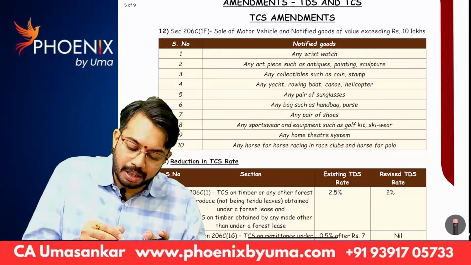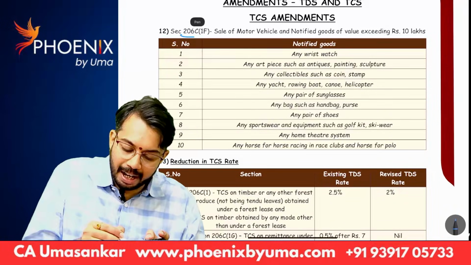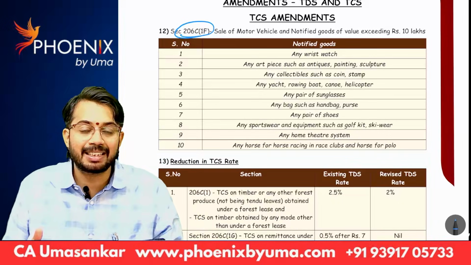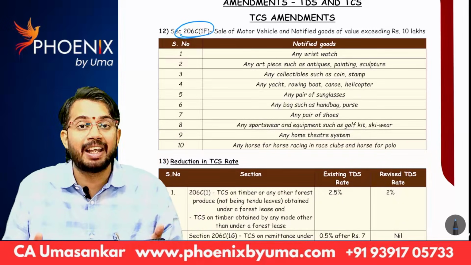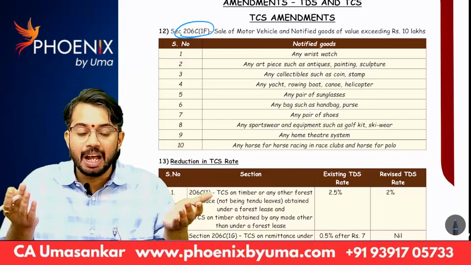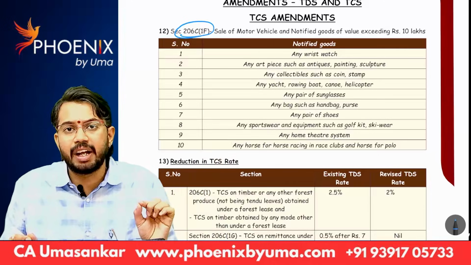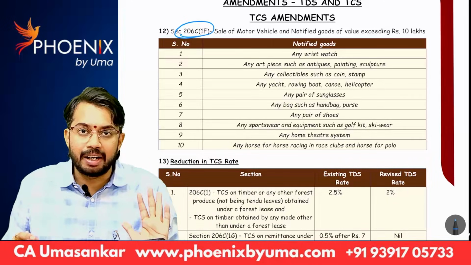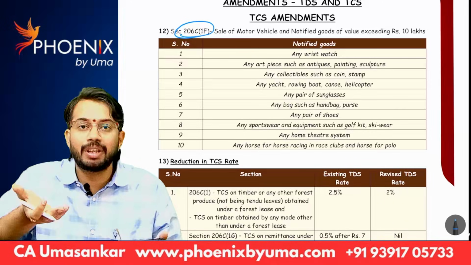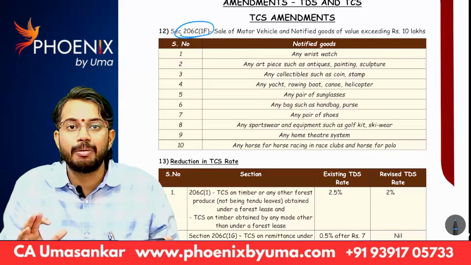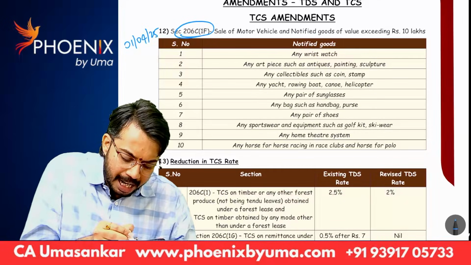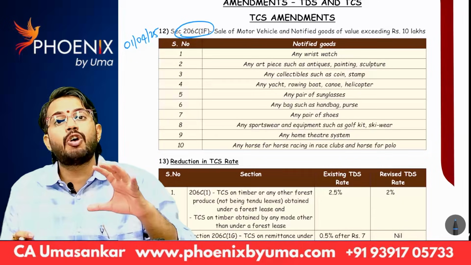You know section 206C1F, right? Whenever any motor vehicle is sold, if value of motor vehicle is more than 10 lakhs, TCS is required to be collected at the rate of 1%. The scope of that section is widened. Earlier, under section 206C1F, only motor vehicle is covered. That means only on sale of motor vehicle, if value is more than 10 lakhs, then only TCS is required to be collected. With effect from 1st April 25, as per Finance Act 25, this section scope is widened.